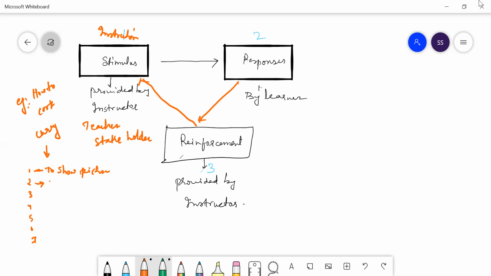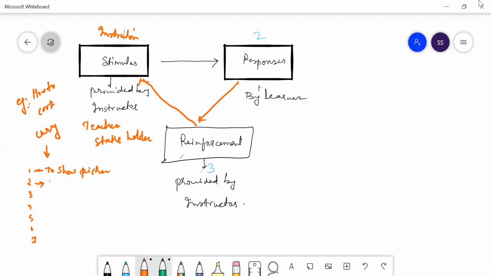So again it is a cyclic process, right? It's not like once the child has achieved it, you stop. You go to another activity after reinforcement. You can provide reinforcement on the same activity or on a different activity. Again after reinforcement, it is going to stimulus.